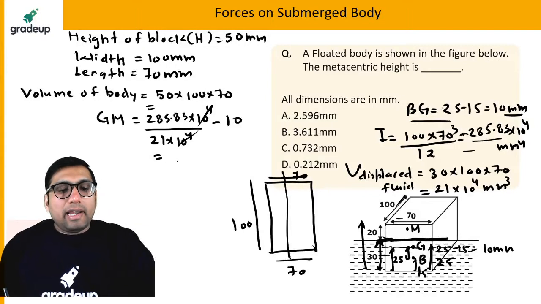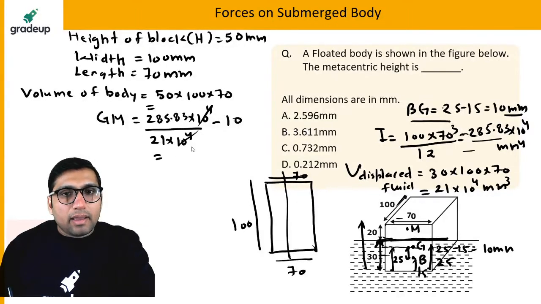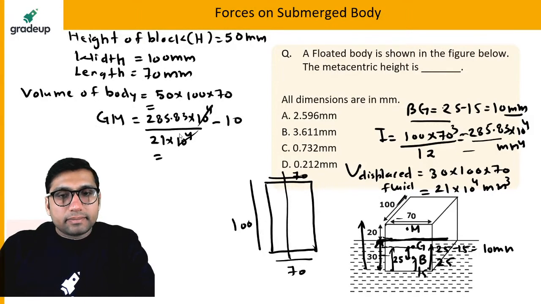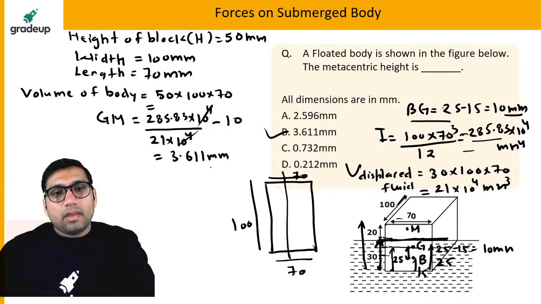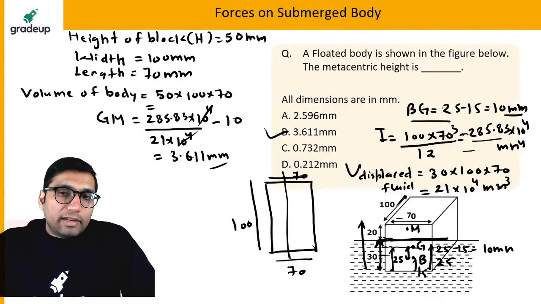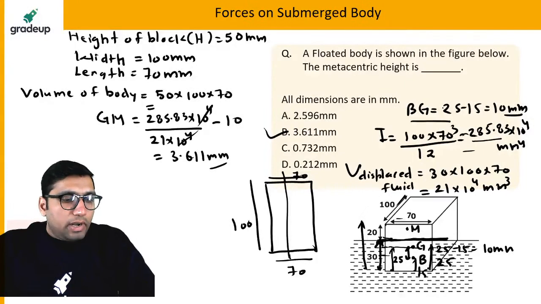If you solve it, you will be getting the answer. What is the answer you are getting? Are you getting the value, everyone? 3.61. Very good, very good. Everyone is getting the same answer, 3.61 mm. Okay, so this question tells you how to find the metacentric height for a floating body.